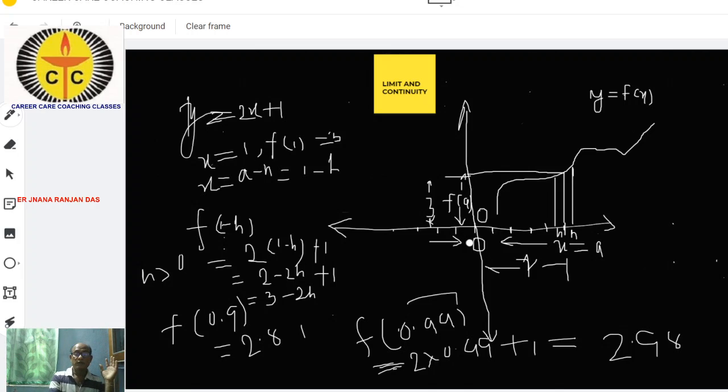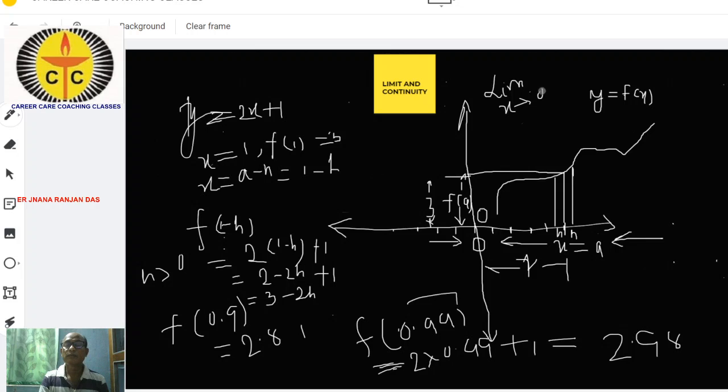So when I approach from the left hand side to 1, likewise I can approach from the right hand side. When we approach from the left hand side, I can never reach the point, then we can write limit x tends to a minus.